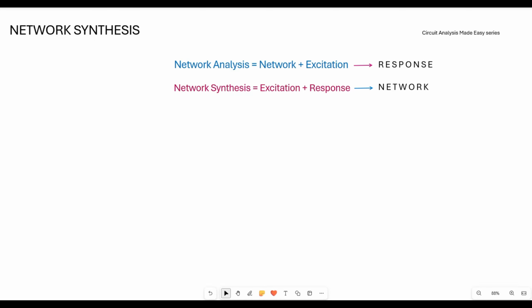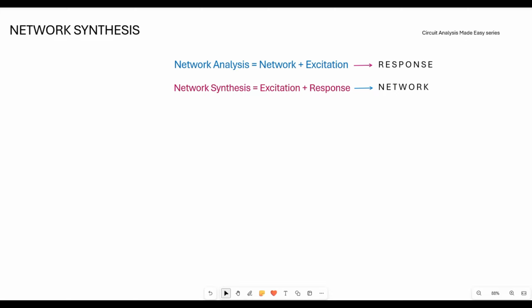So the basic idea behind it, if we discuss, then in the study of electrical networks, broadly there are two topics. Number one is network analysis and number two is network synthesis. Any network consists of excitation, response and network function. In network analysis, the network and excitation are given, whereas the response has to be determined. In case of network synthesis, the excitation and response are given, the network has to be determined.